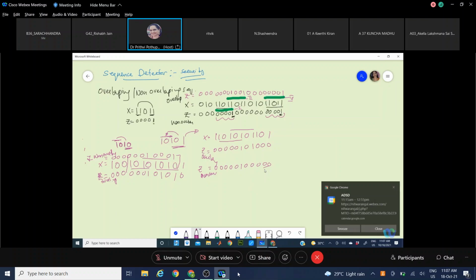So for the sequence detector, you need to identify the bits first of all. How many bits are there? How many bits can be taken as overlapping? And based on that, we will define the state transitions. That means a state table or diagram format, and we'll define the design. So you understood this concept of overlapping and grouping.